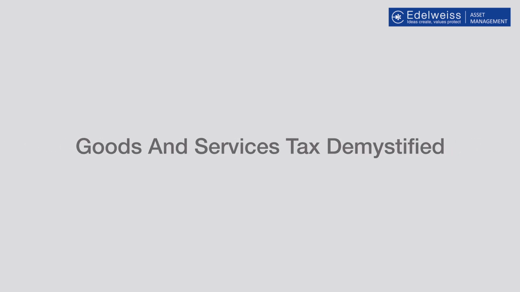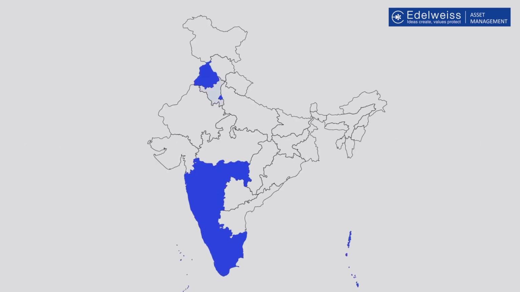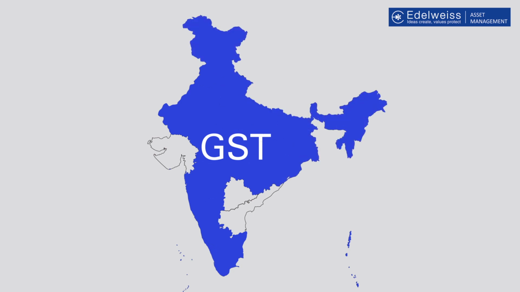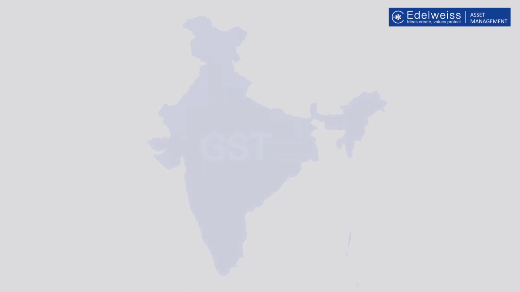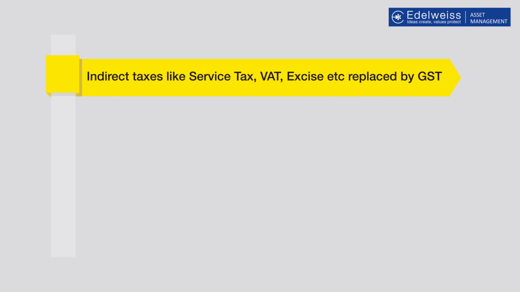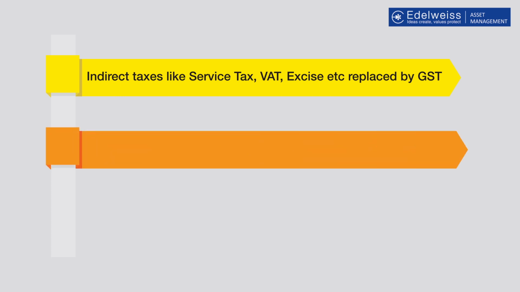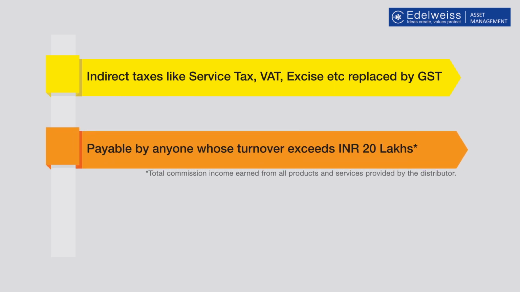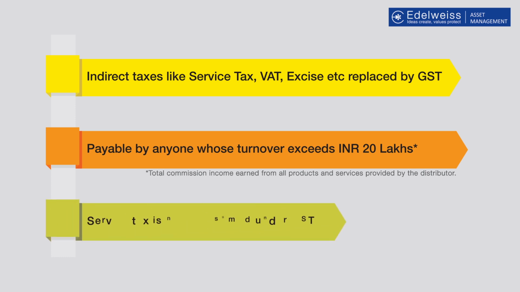On 1st of July, India enforced one of the biggest tax reforms since independence, GST. Firstly, let's understand what is GST. Goods and Services Tax is an indirect tax that replaced multiple taxes levied by the central and state governments, which is payable by anyone whose turnover exceeds Rs 20 lakhs. Now the service tax doesn't exist anymore as it is subsumed under GST.